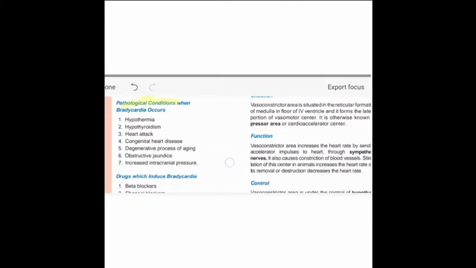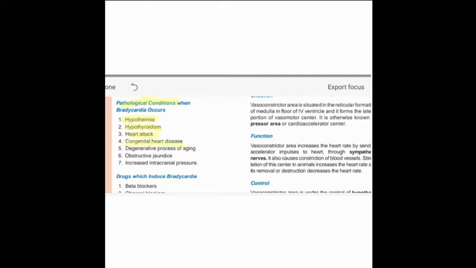Then other conditions: in hypothermia, whereas fever raises heart rate, when there is low temperature there will be low BP. When there is hypothyroidism, all types of hypo, there is less. When there is a heart attack, meaning the heart muscle becomes less active, at that time also heart rate will be lower.